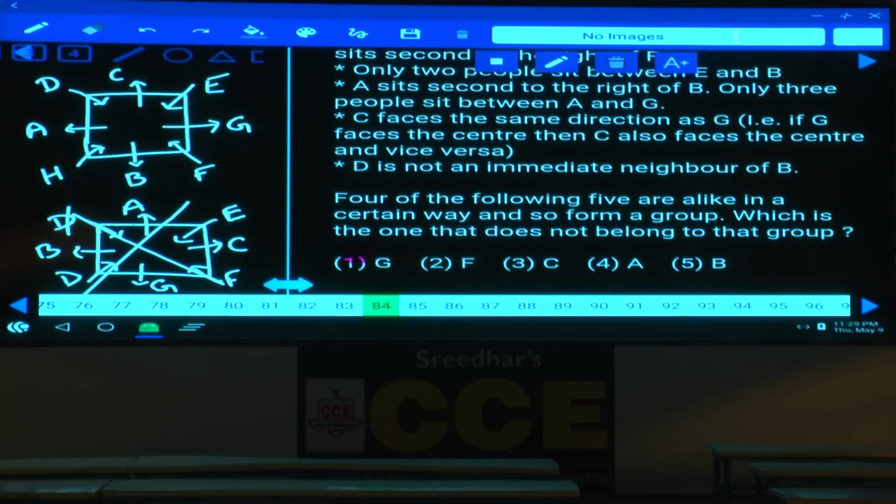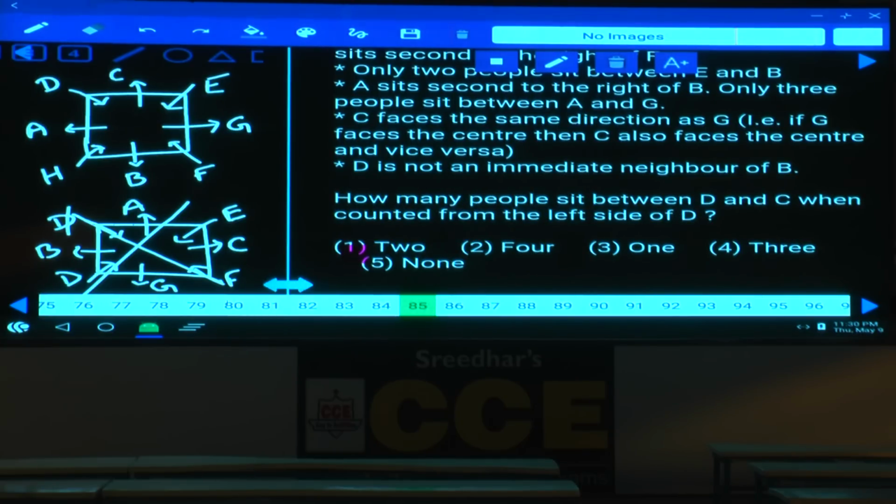Then, question number 84, 4 out of the following, G, F, C, A and B. Now except F, the remaining persons G, C, A and B are facing away from the center, F is towards the center, choice 2.